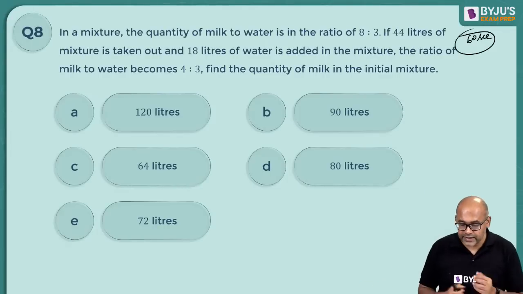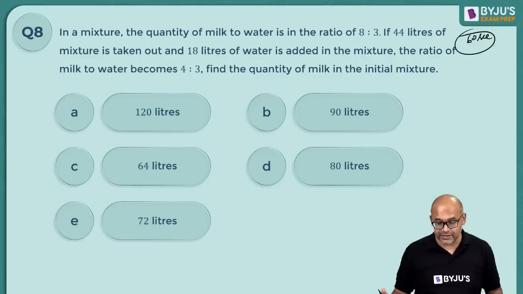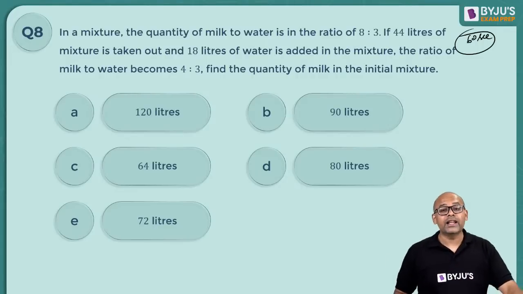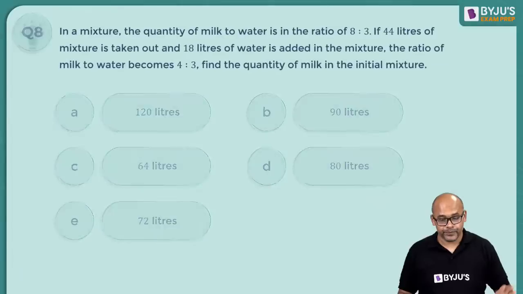Alright, so let's go ahead and see what the correct answer is. Lot of C's, few D's. Anybody for an A or an E? Okay, 64 liters, many of you are saying. Let us see whether this is the correct answer or not.